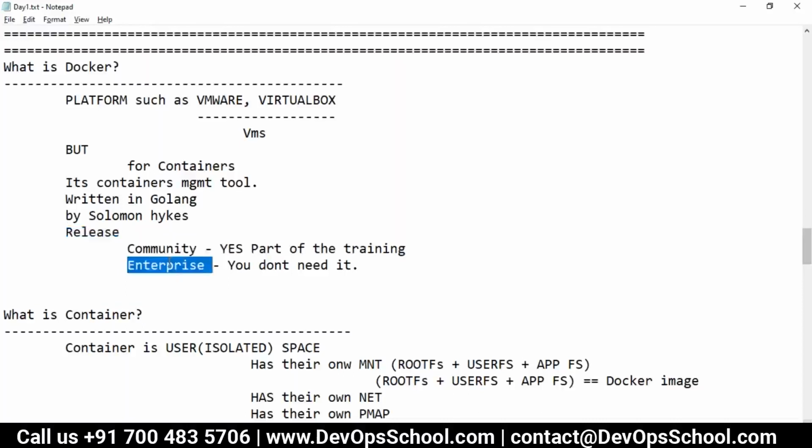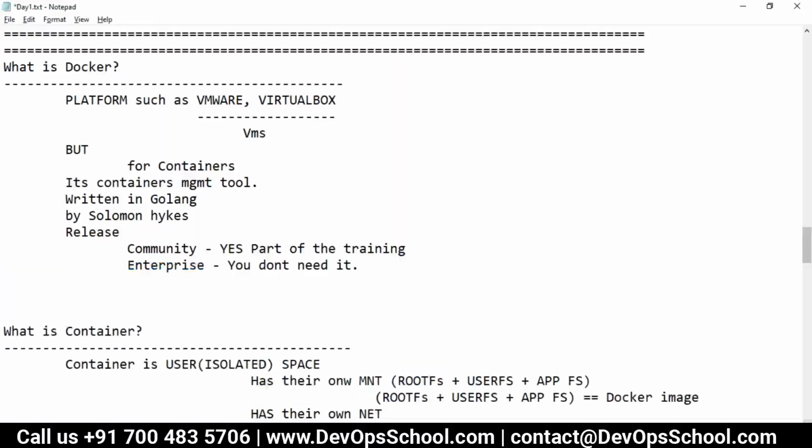So how do we get the features of the Enterprise Edition? I assume you guys will be having Kubernetes for that purpose. For orchestration-related work, you get Kubernetes, not the Enterprise Edition. Now the latest version, if I can recall, is 19.x or something like that. I need to check one more time. Okay, so this is the Docker.